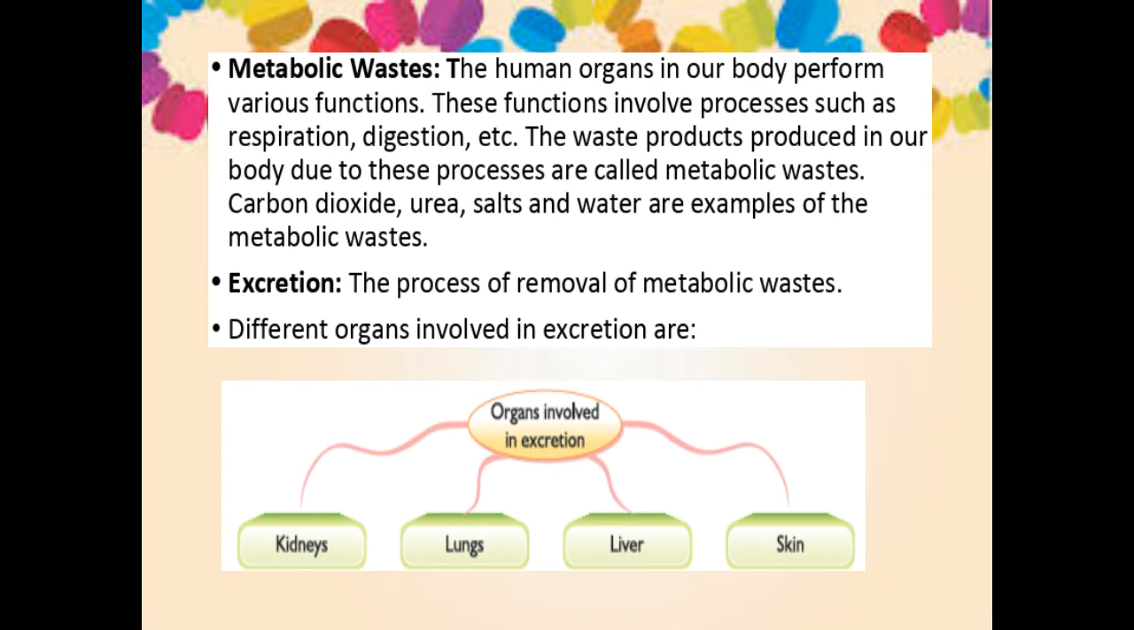Right, then coming to the next one, that is metabolic waste. The metabolic waste is due to some chemical reaction, whereas in waste from digestion, the food simply travels in a digestive tract and produces the undigested waste, right? Whereas in metabolic waste, with the help of some chemical reaction, that waste will be produced. Okay, so an example for the metabolic waste might be carbon dioxide, urea, salts, and water. Right? The process of removal of metabolic waste is called excretion.